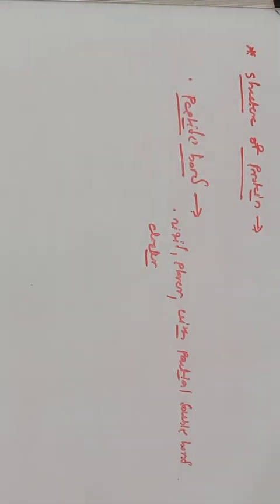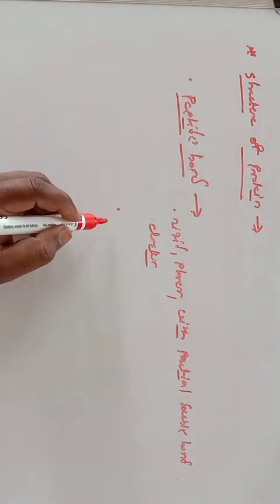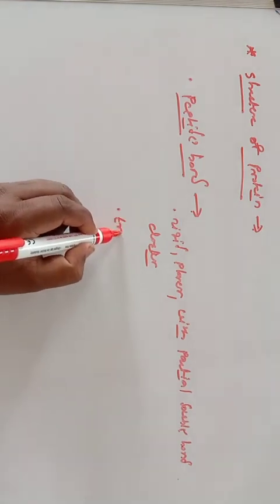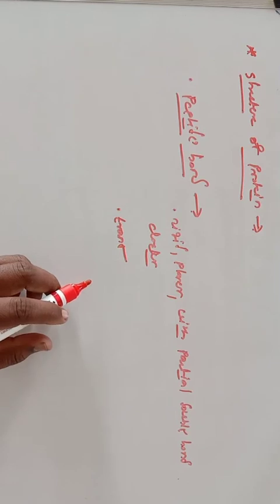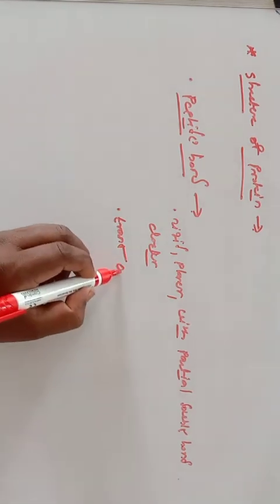So you should remember, the peptide bond is rigid, it is planar with partial double bond character. What is the meaning of rigid? The bond is not rotated because it is planar and it has a partial double bond character. Generally it exists in trans configuration. So whatever peptide bond is formed in the primary structure of protein has a trans configuration.